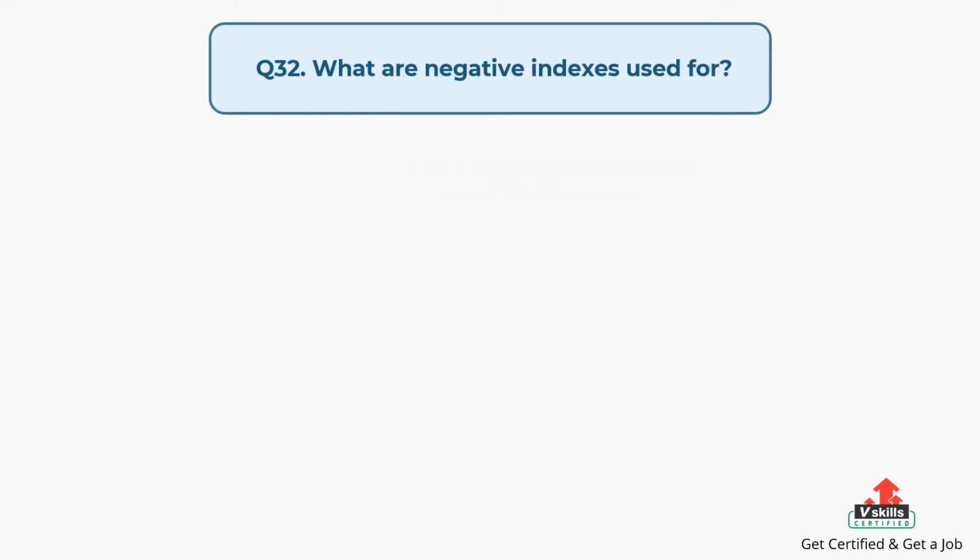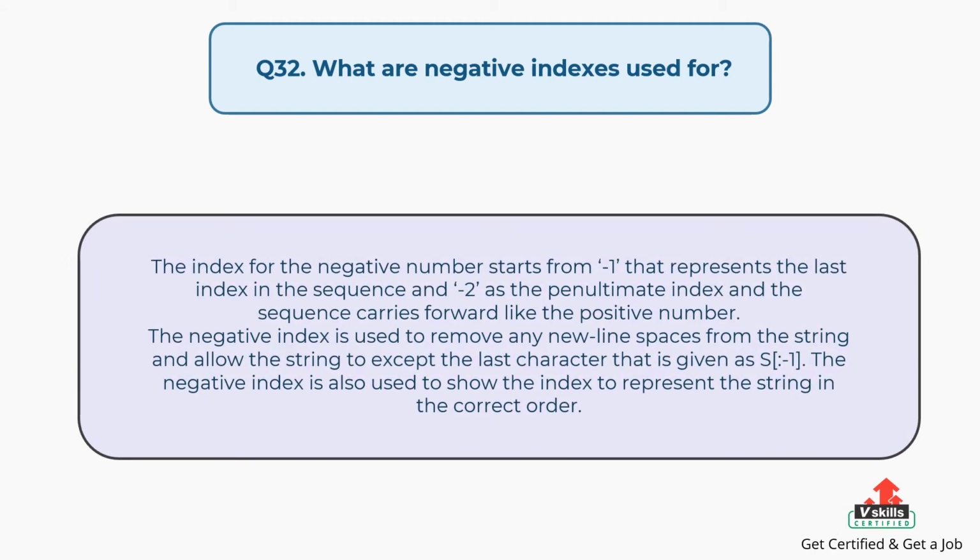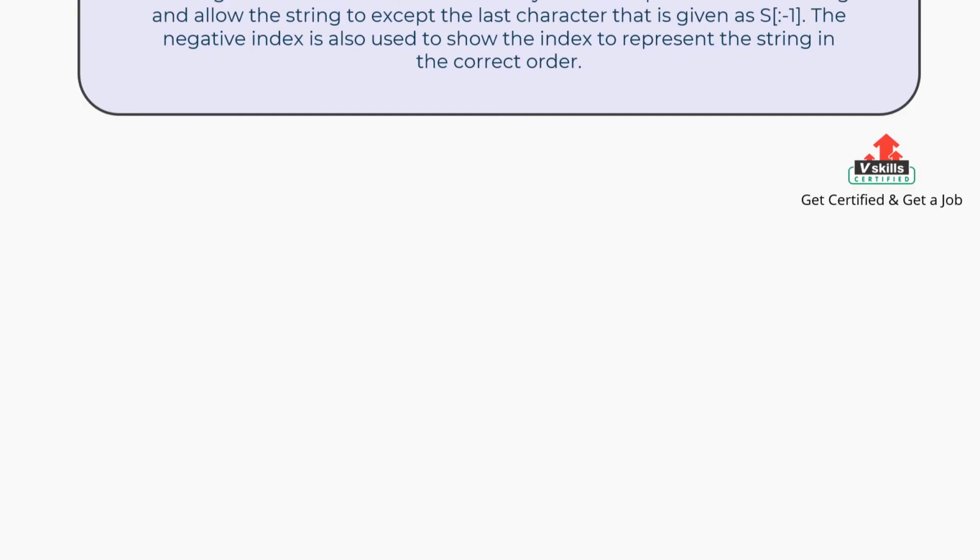Question number 32. What are negative indexes used for? The answer is, the index for the negative number starts from -1 that represents the last index in the sequence and -2 is the penultimate index and the sequence carries forward like the positive number. The negative index is used to remove any new line spaces from the string and allow the string to accept the last character that is given as s[-1]. The negative index is also used to show the index to represent the string in the correct order.